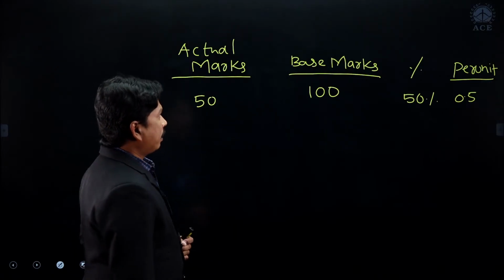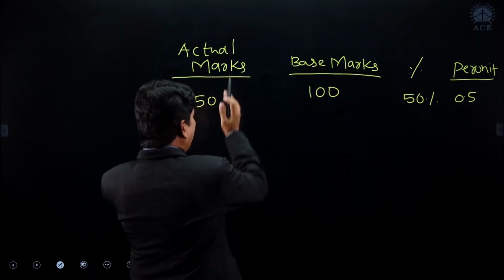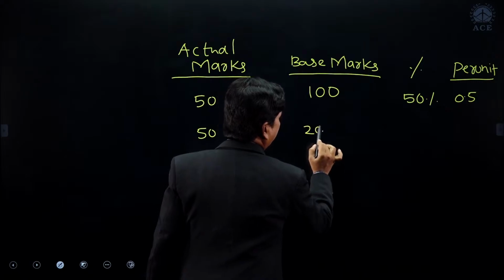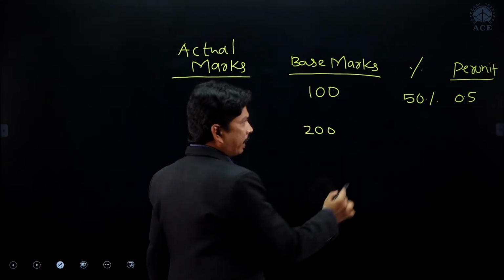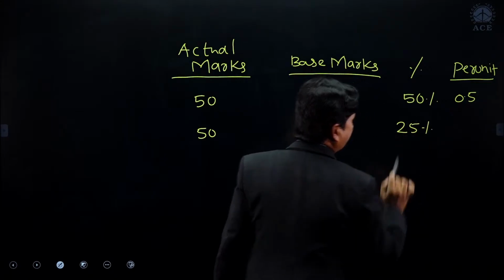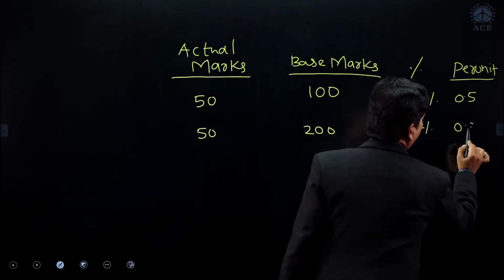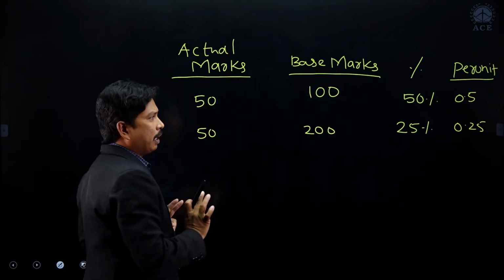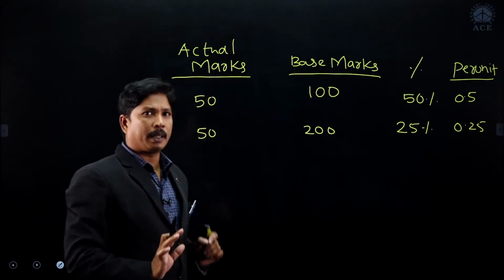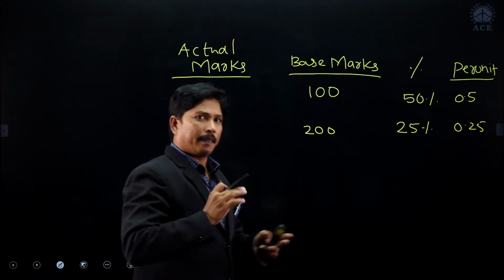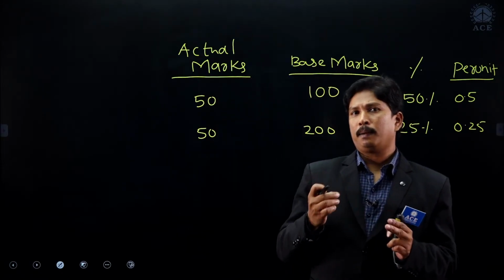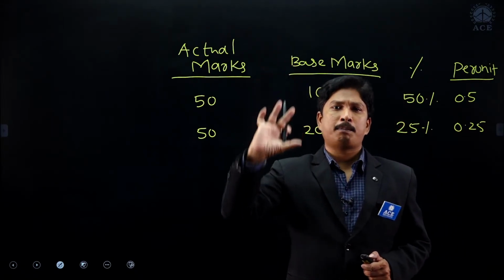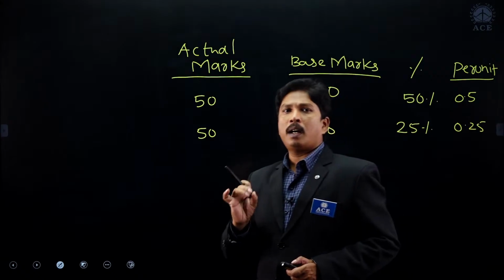Suppose you change the base while keeping the actual marks, I am getting the same 50 marks, and whenever the base quantity is changed to 200, then it is not 50%, it will be 25%, right? It is 0.25. So whenever you change the base quantity, the actual quantity remains the same, but the per unit quantity will be changing. Based on the reference quantity or base quantities, the per unit quantities will change. It is just a simple percentage calculation or per unit calculation.